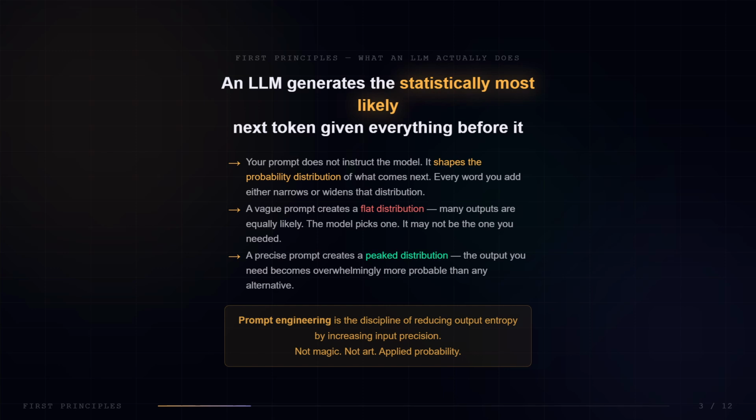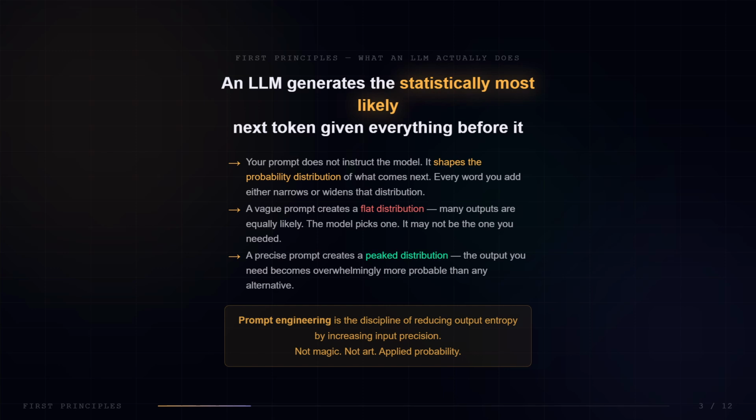Here is the mental model that makes everything else make sense. An LLM generates the statistically most likely next token, given everything that came before it. Your prompt does not instruct the model. It shapes the probability distribution of what comes next. Every word you add either narrows or widens that distribution.